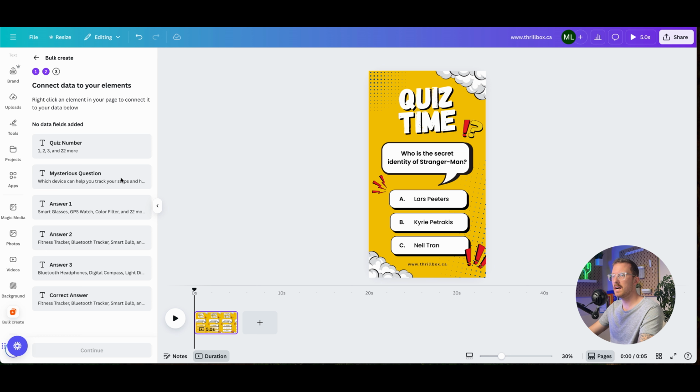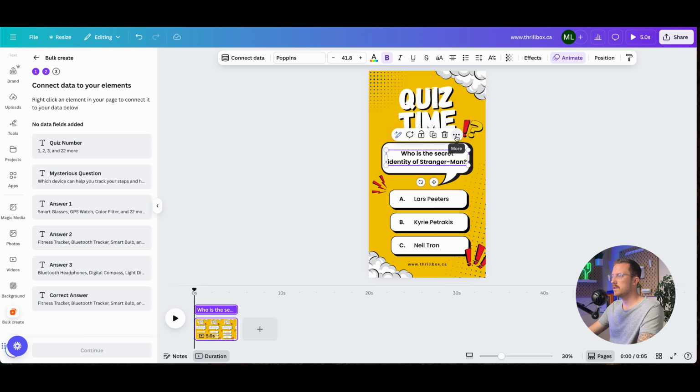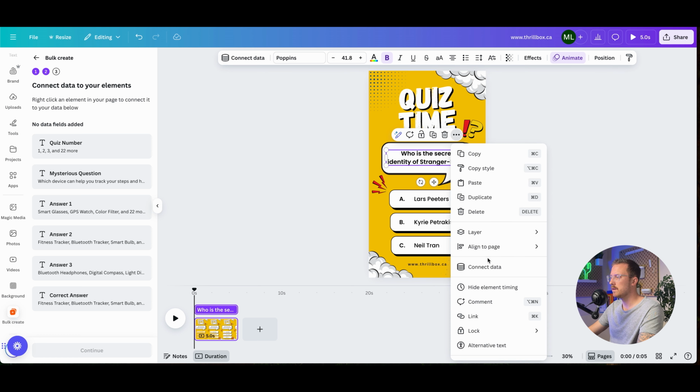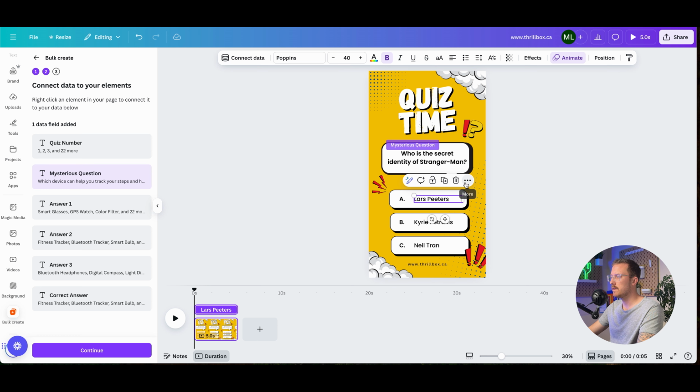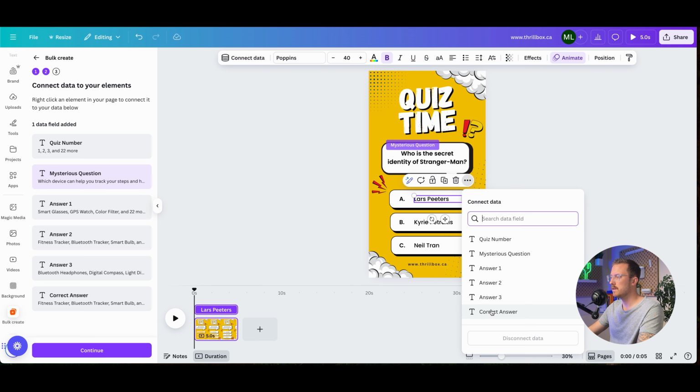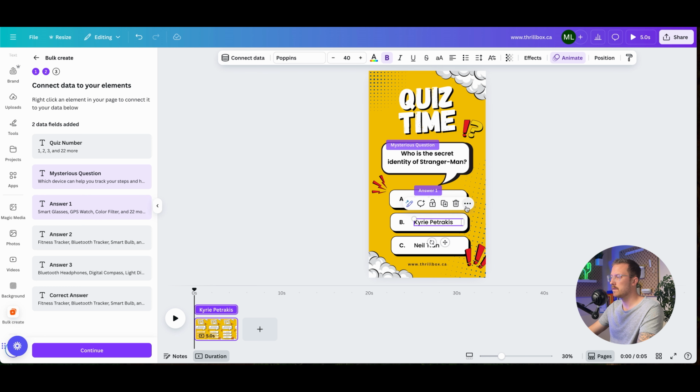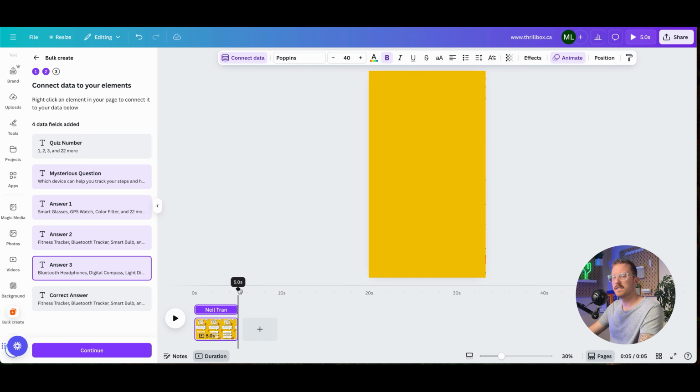So now we need to assign the proper placement. And then whenever we bulk create the reels, it is going to go through each of the questions and create a different reel with the proper answers. So essentially this up here is our question. So you're going to hit these 3 dots. You're going to go to connect data, the question. You're going to go here, same thing. You're going to do that to all of the following. It's going to look something like this, and then we're going to have it so that the right answer stays.